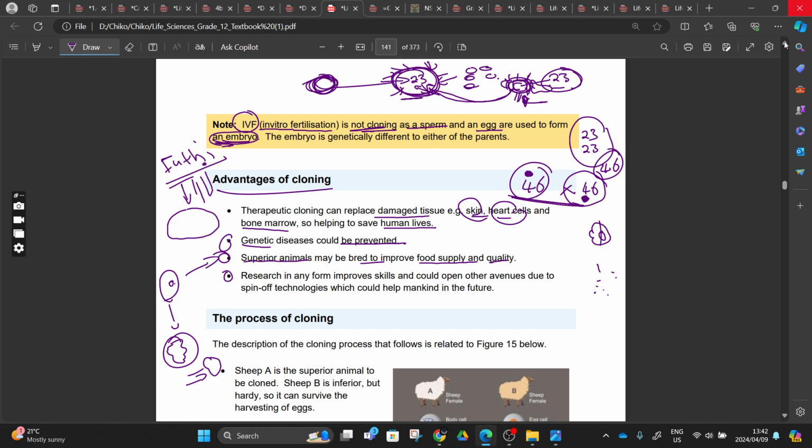And then number D, they say research in any form improves skills and will open other avenues due to the spin-off of technology, which could help mankind in the future. So because we are doing the research and we have spin-off technology, we are introducing new technology, we can now incorporate this to help humankind in the future, right?